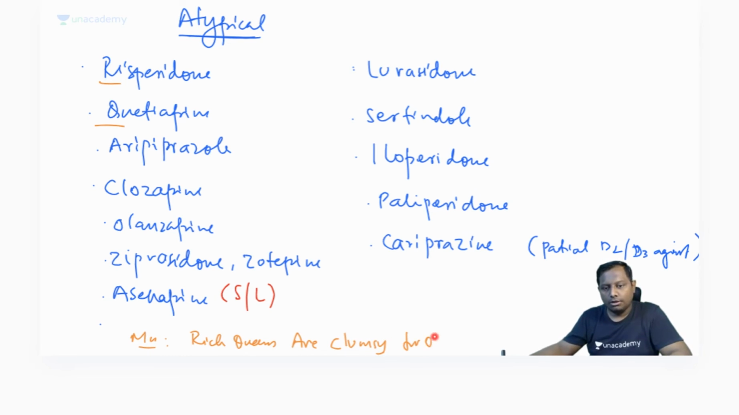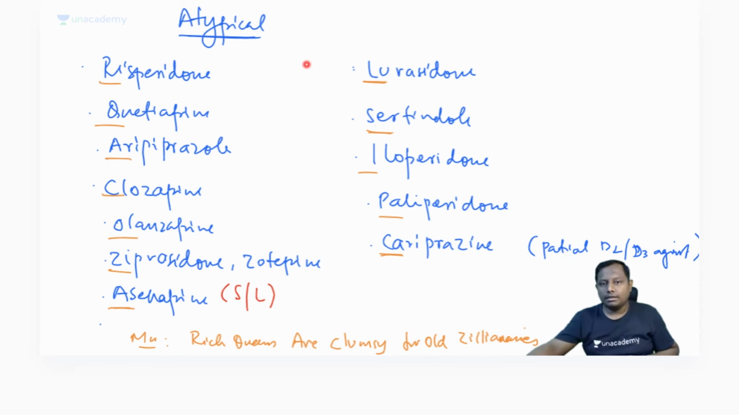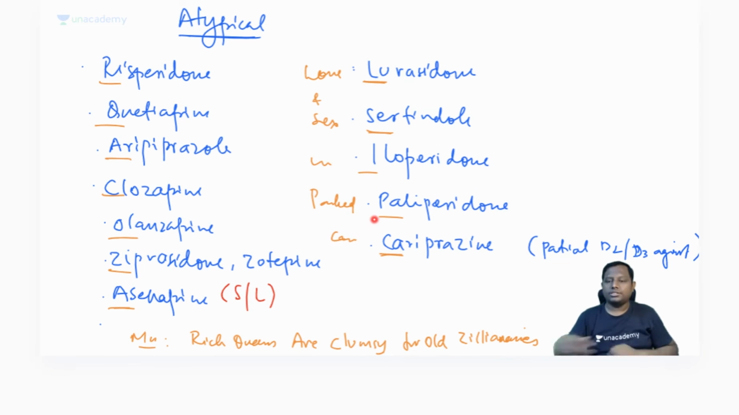Clumsy for old zillionaires, right? Old zillionaires asking, right, love and sex in parked car, right? Rich queens are clumsy for old zillionaires. So just remember, rich queens are clumsy for old zillionaires.